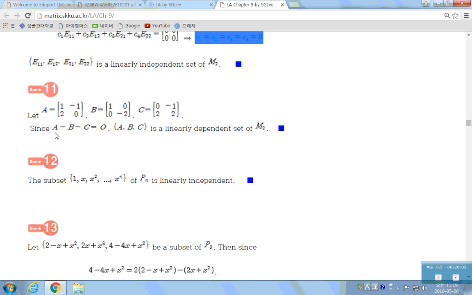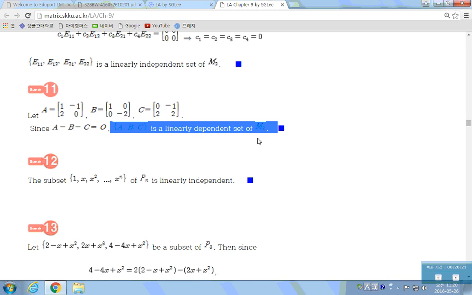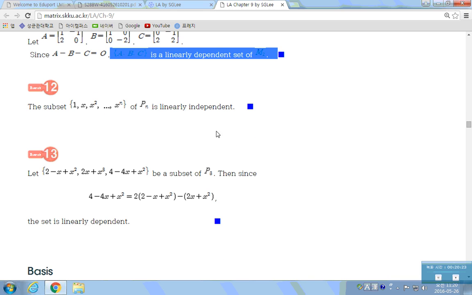But for these three vectors, a linear combination can be 0 with a non-trivial linear combination. There exists a non-trivial combination which makes the 0 vector. So this is not linearly independent. This is an example of a linearly dependent set.